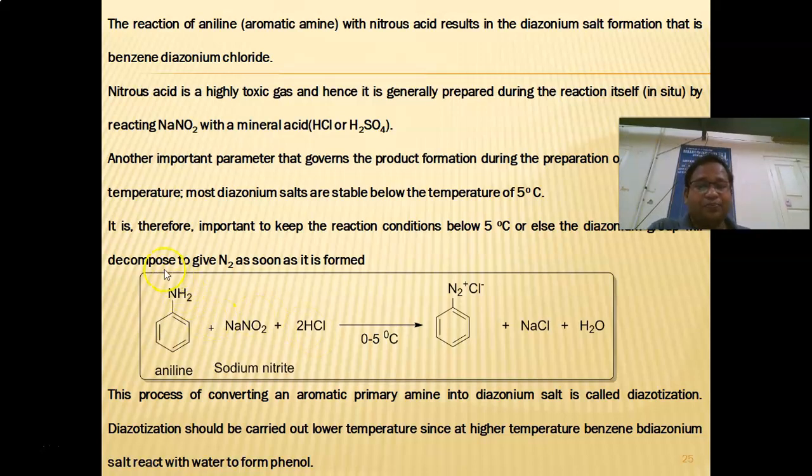So once the diazotization is done, it forms the corresponding diazonium salt. Okay, this salt is directly filtered and stored at the lower temperature. Few compounds are very much stable above the room temperature. So almost all diazonium salts are stable at the lower temperature.